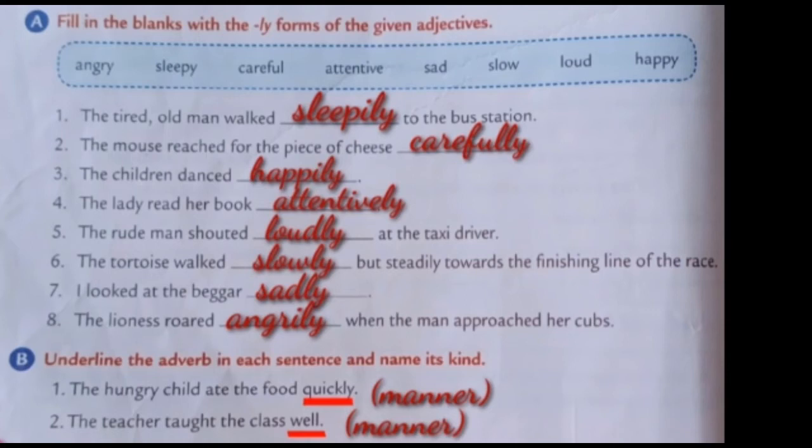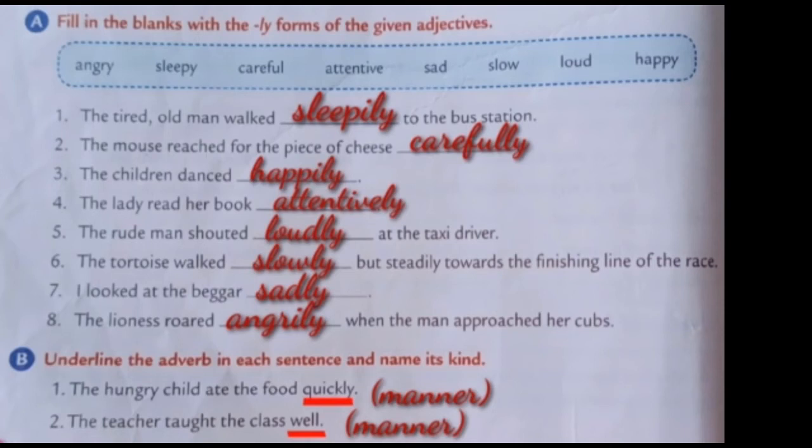Let's see the first one, children. The tired old man walked sleepily to the bus station. Here, adjective sleepy changed to sleepily, adverb. Second one: the mouse reached for the piece of cheese carefully. Here, adjective careful changed to carefully.